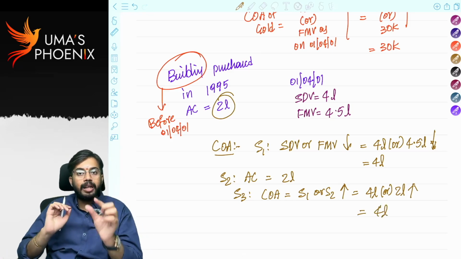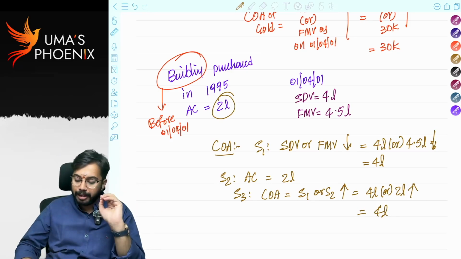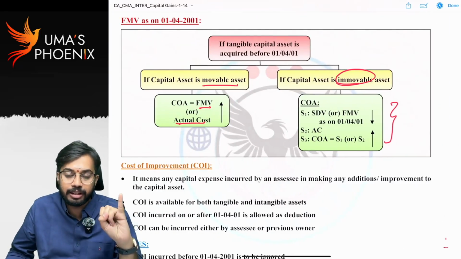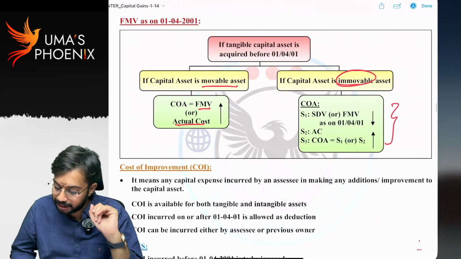So if an immovable capital asset is purchased before 1st April 2001, cost of acquisition will be calculated in 3 steps. Step 1, stamp duty value or fair market value, whichever is lower. Step 2, actual cost. Step 3, cost of acquisition is equal to step 1 or step 2, whichever is higher.